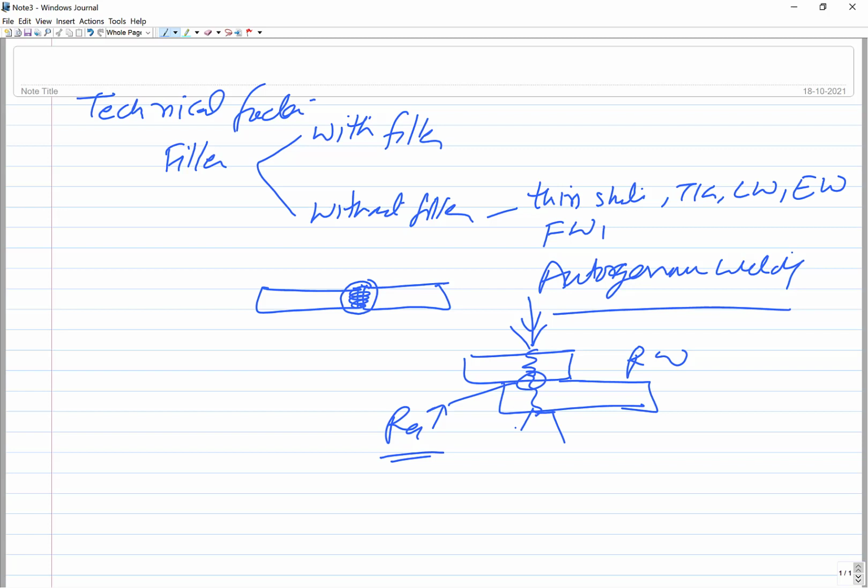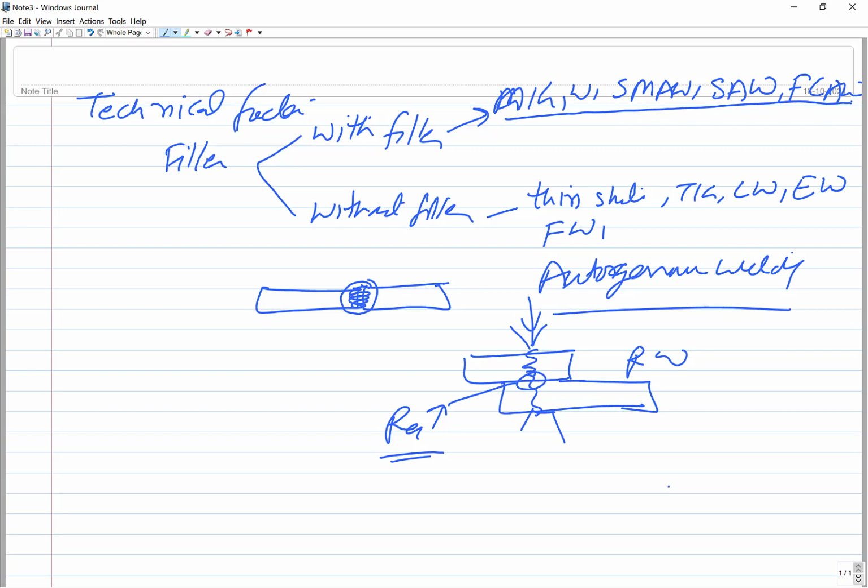That is all. Otherwise, with the filler, there are a number of processes where the filler either you add from outside or it is inbuilt. Like in gas metal arc welding, also known as MIG welding, the shielded metal arc welding SMAW process, submerged arc welding, and flux core arc welding, FCAW, in all these processes the electrode consumption is very much part of the welding process.